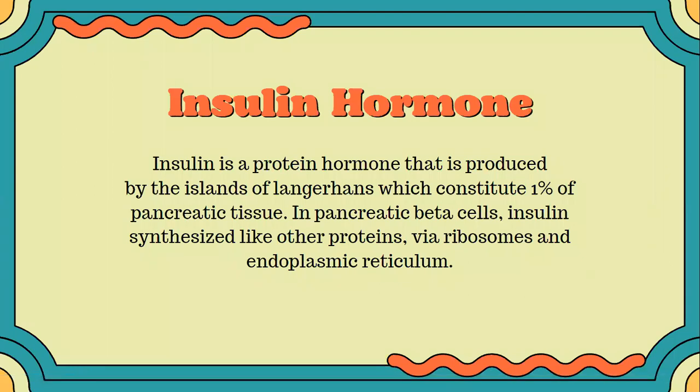What is insulin hormone? Insulin is a protein hormone that is produced by the islets of Langerhans, which constitute 1% of pancreatic tissue. In pancreatic beta cells, insulin is synthesized, like other proteins, via ribosomes and the endoplasmic reticulum.